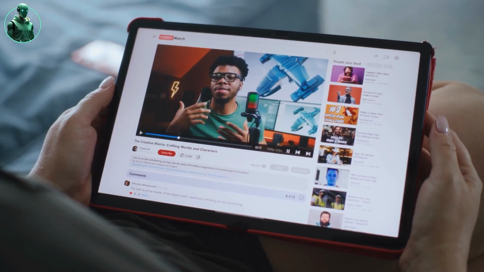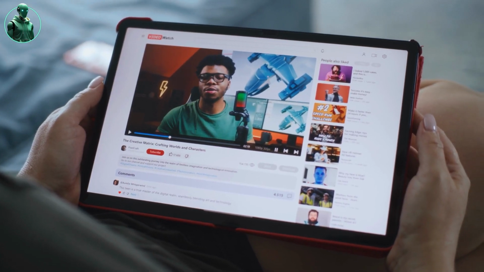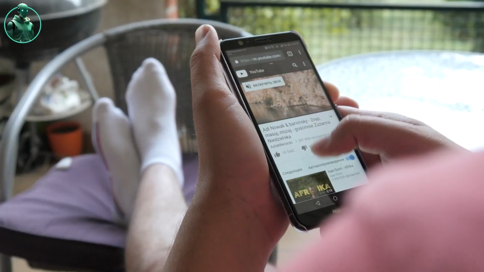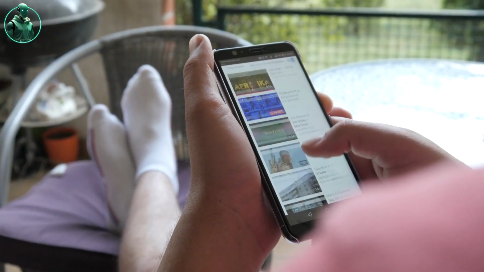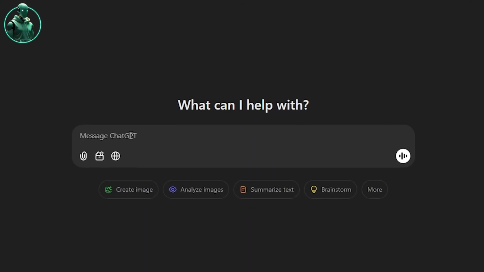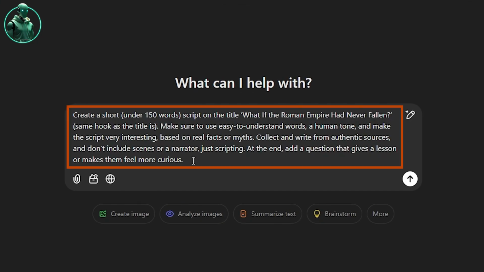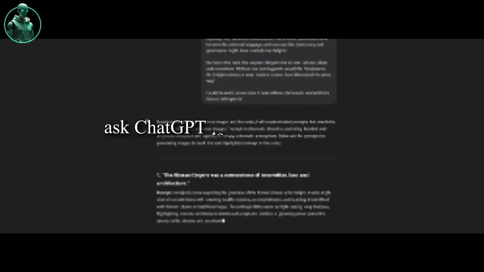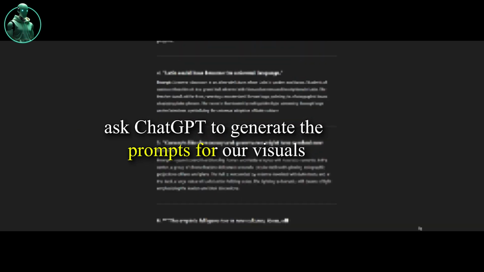Now, most importantly, the first 3 to 5 seconds of any video are crucial. If they're boring, viewers will skip the video. That's where engaging script writing comes into play. For this, we'll head to ChatGPT and start instructing it. Once we have our script done, let's ask ChatGPT to generate the prompts for our visuals.